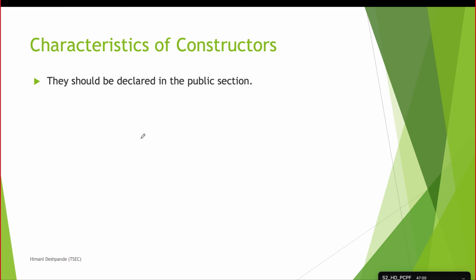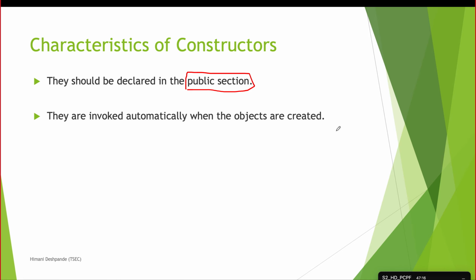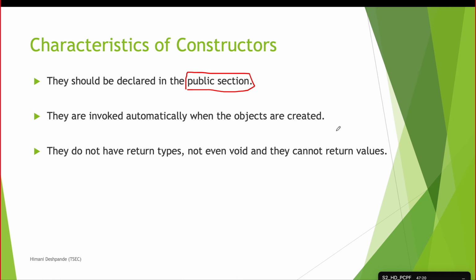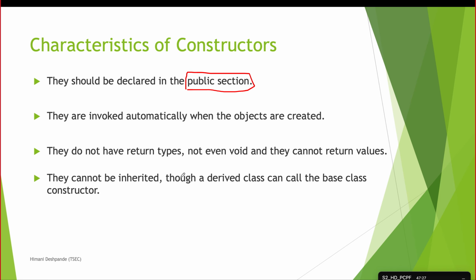Now what are the characteristics of constructor functions? First, they should be declared in the public section. Whenever you write a constructor function, write it in the public section. Don't write it in private or protected, otherwise you will not be able to call it from the main function, that is, from outside the class. Next, they are invoked automatically when the objects are created. Next, they do not have a return type, not even void, and they cannot return values.